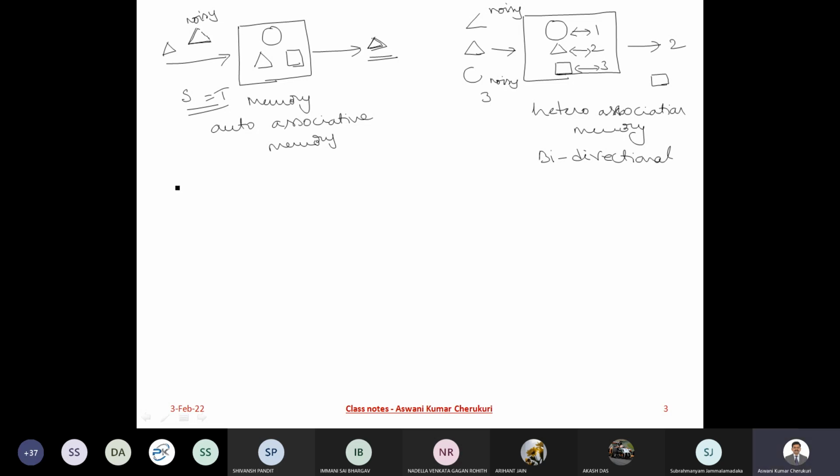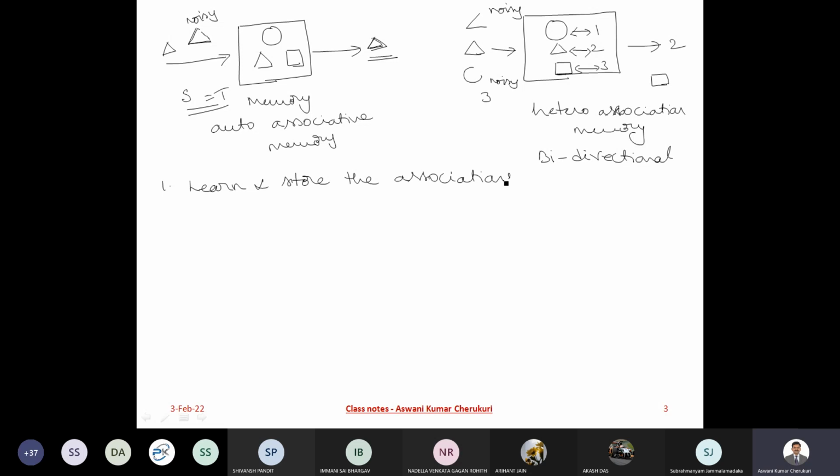Number one, first of all, any of these models should have these characteristics. Number one, first, to learn and store the associations.